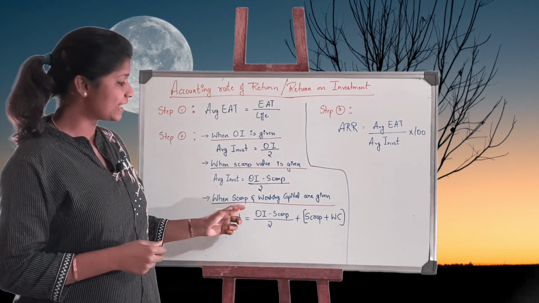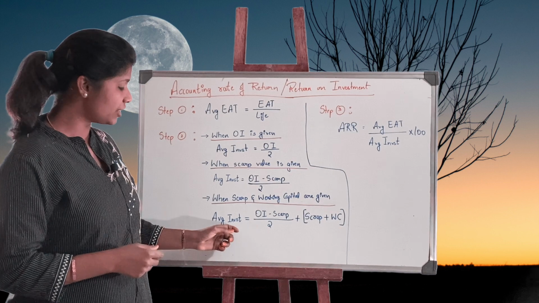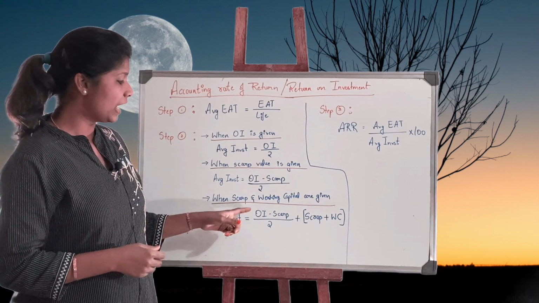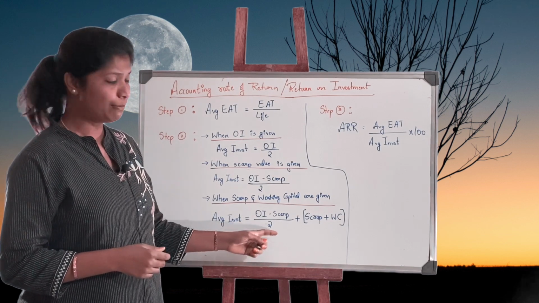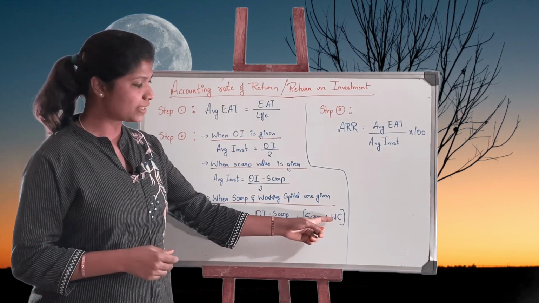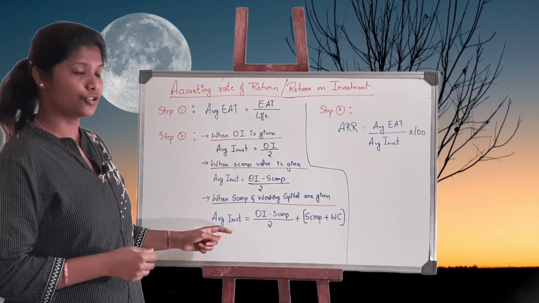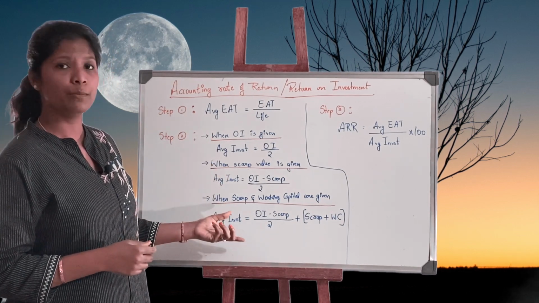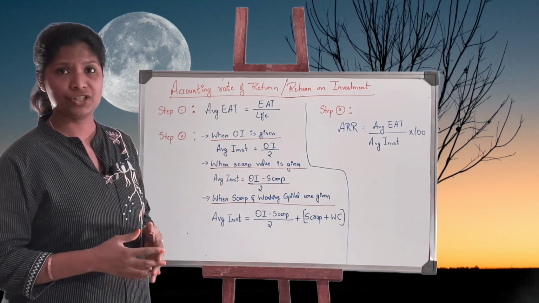Third, when scrap and working capital are both given, average investment will be equal to original investment minus scrap divided by 2, plus scrap plus working capital. Is that clear? These are the 3 different conditions. Any one of them will be put to use depending upon what details the question is giving us.